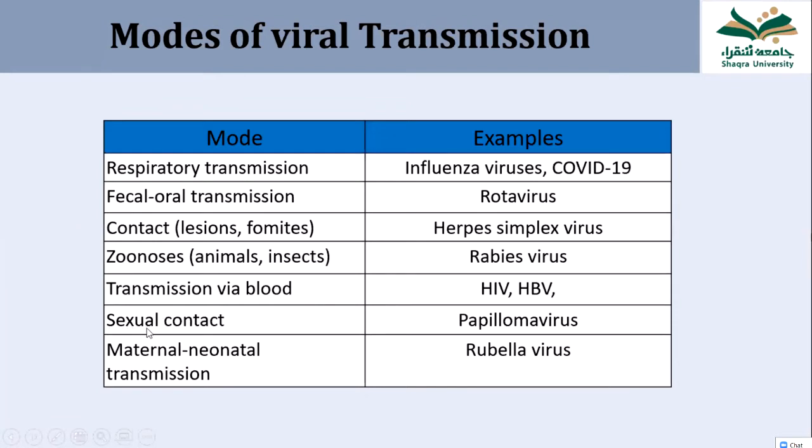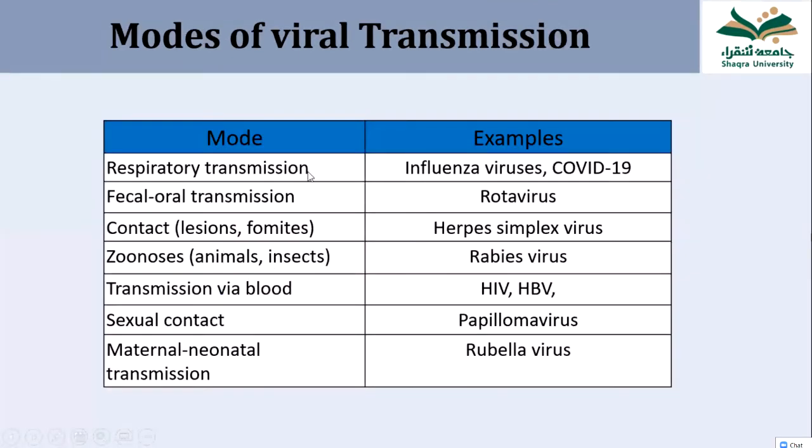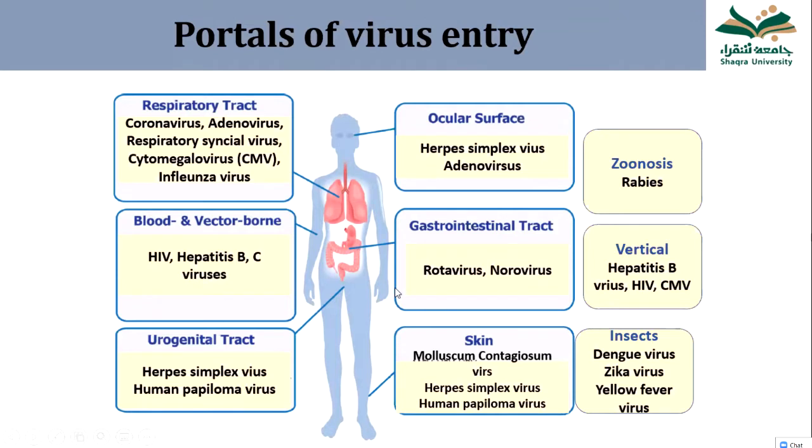Many viruses are transmitted sexually. A classical example is papilloma virus. And some viruses can be transmitted from mother to developing fetus through the placenta. An example is the rubella virus. So these are the main modes of viral transmission. Here you can see some viruses go through the respiratory tract. Some can be blood and vector-borne, urogenital. This is a photograph just shown. You should focus on the table.